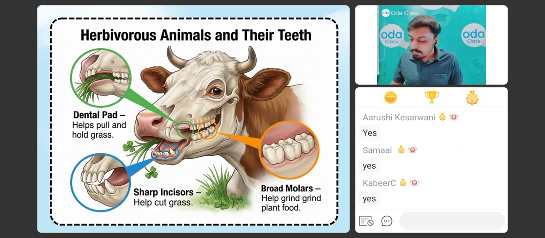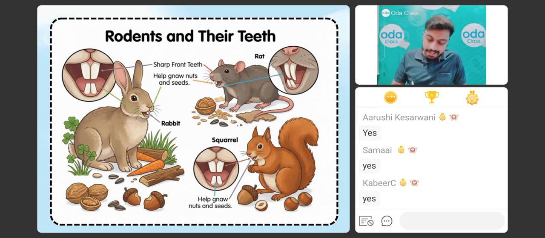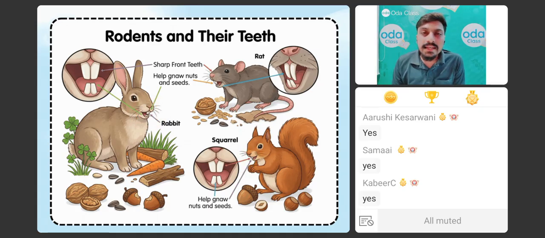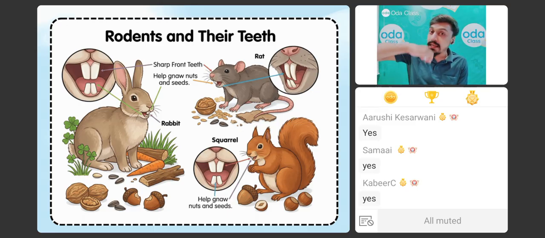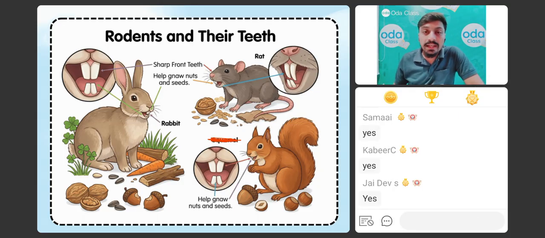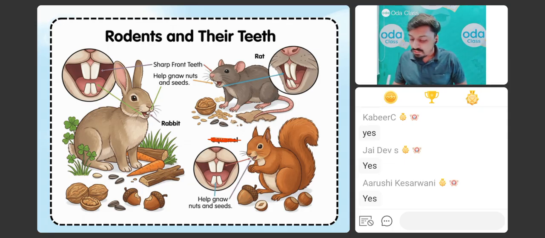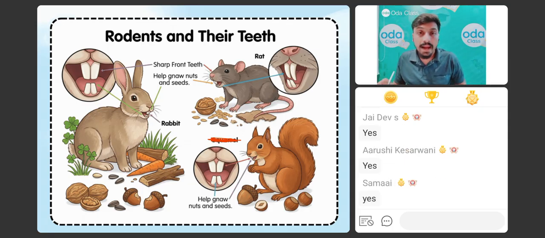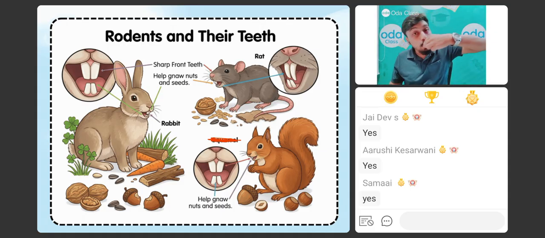Now let me tell you one more very important fact. अगर मैं आपको बता दूं कि ये जो rat है, you can observe the rat, ध्यान से देखना. Rat, rabbit, the squirrel, ये जो animals हैं, these animals have very long teeth. Can you see they have long teeth? And one more thing, उनकी जो teeth होते हैं, they keep on growing. Teeth of rat, rabbit and squirrel keep on growing. This is a very important and funny fact. वो grow करते रहते हैं.